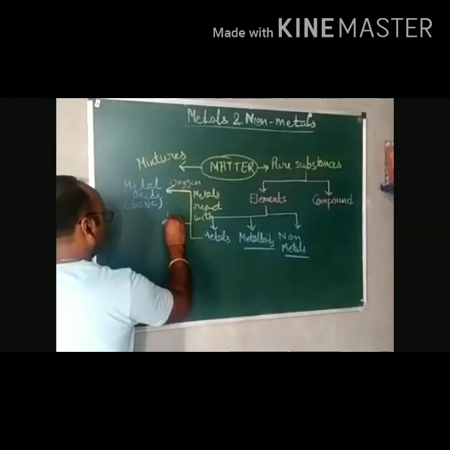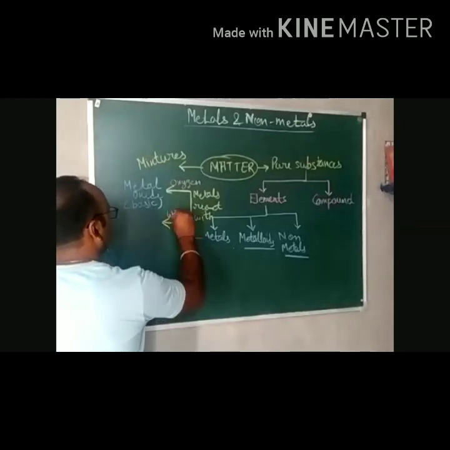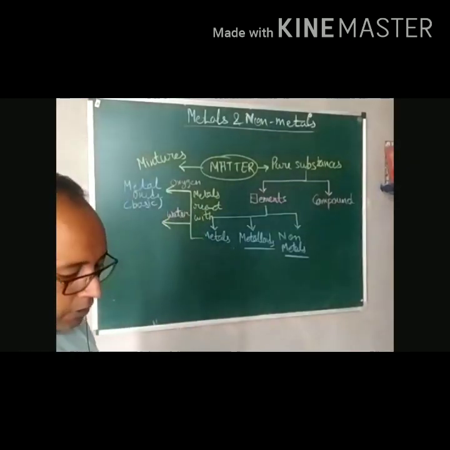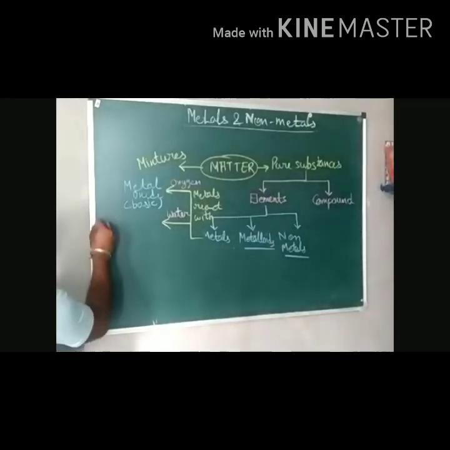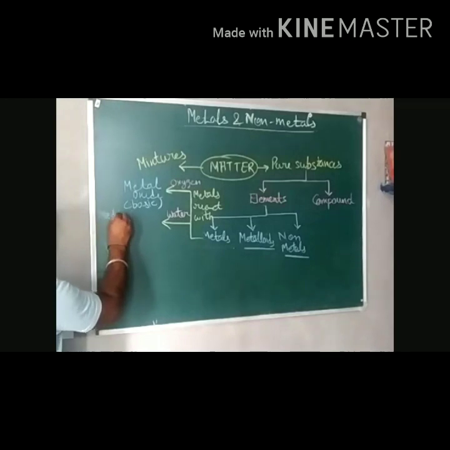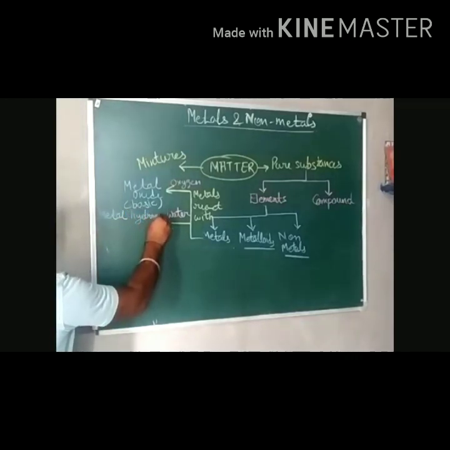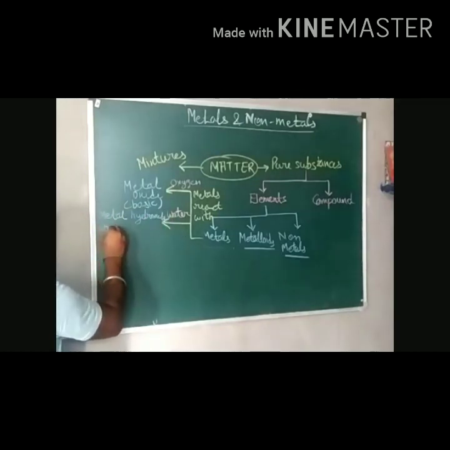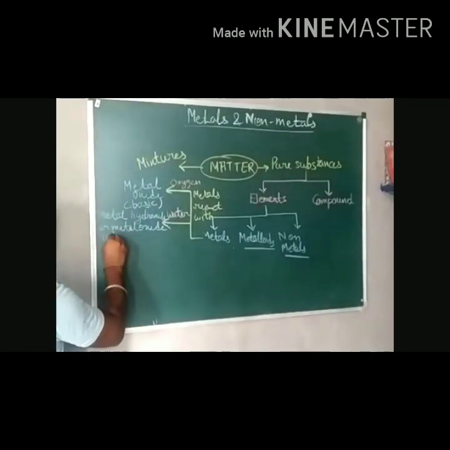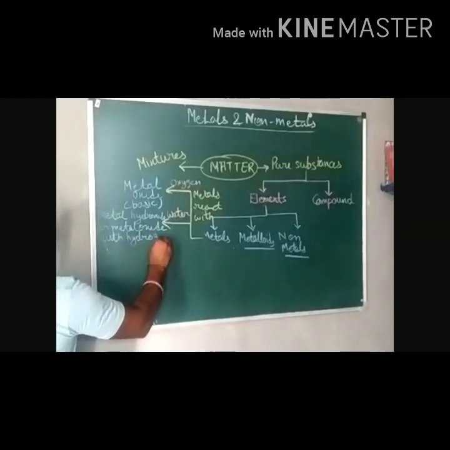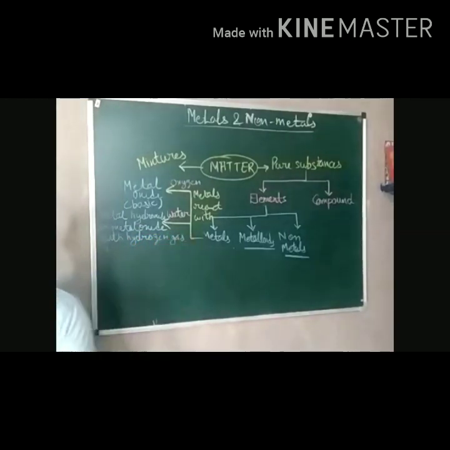Then we have metals reacting with water. How do they react with water? When metals react with water, they form metal hydroxide, or metal oxide, with hydrogen gas, right?